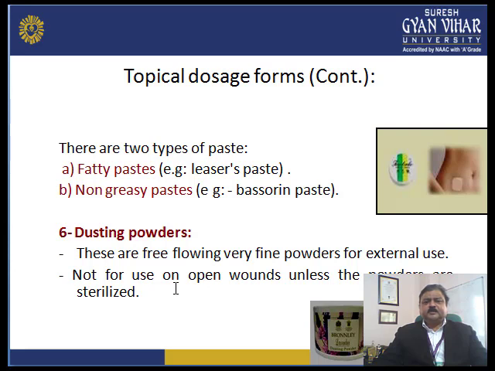Basically, two types of dusting powders are available: medicated dusting powder and surgical dusting powder. Medicated dusting powders are free from pathogenic microorganisms, and surgical dusting powders are sterilized before use because they are used in cavities.